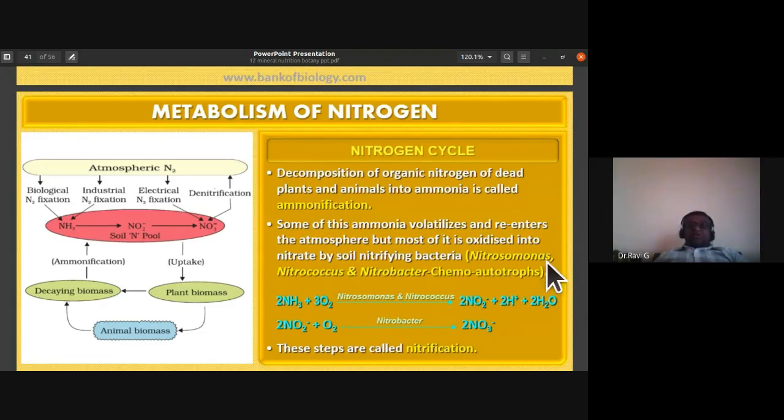So Nitrosomonas and Nitrococcus are going to oxidize ammonia into nitrite. This nitrite is further oxidized to nitrate by Nitrobacter.